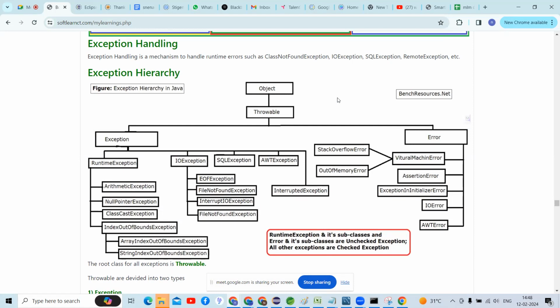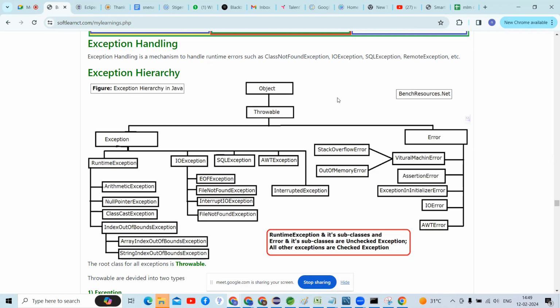What is a checked exception? The exception which is checked by the compiler is known as a checked exception. What is an unchecked exception? The exception which is not checked by the compiler is known as an unchecked exception.